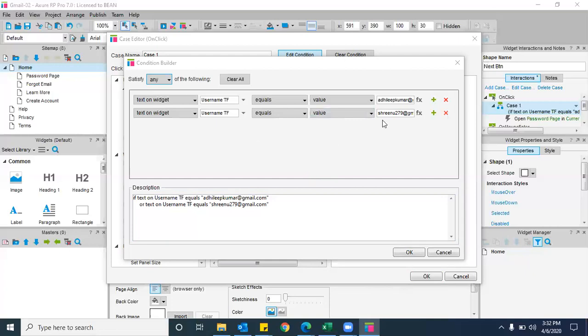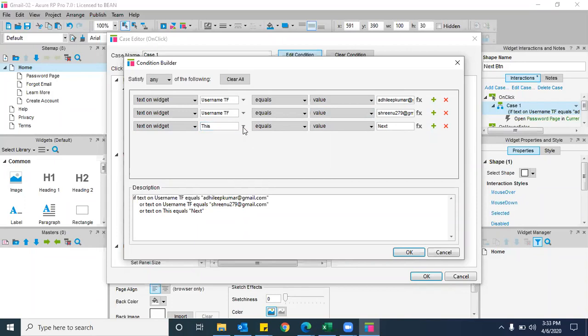See here, so far I initially entered only one username, right or wrong? Yeah. Now I want to keep multiple usernames, not only Dilip Kumar but other email IDs also, so that the page gets validated and goes to the next page. If I want to enter multiple usernames, I can do that with the help of the plus button. If you click on the plus button, let me add one more username here.